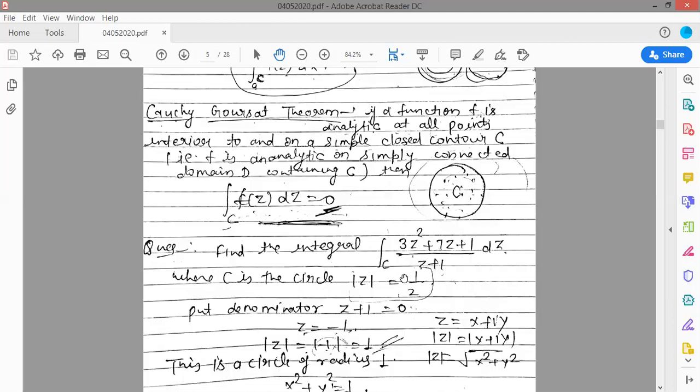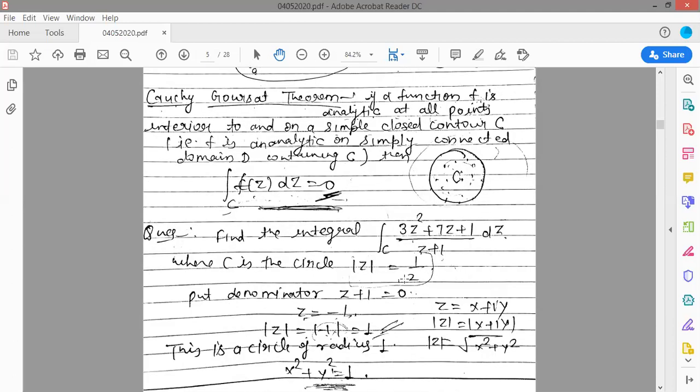And there is another point, the singular point. I will explain the singular point by an example. Suppose f(z) is equal to 1 upon z plus 1.